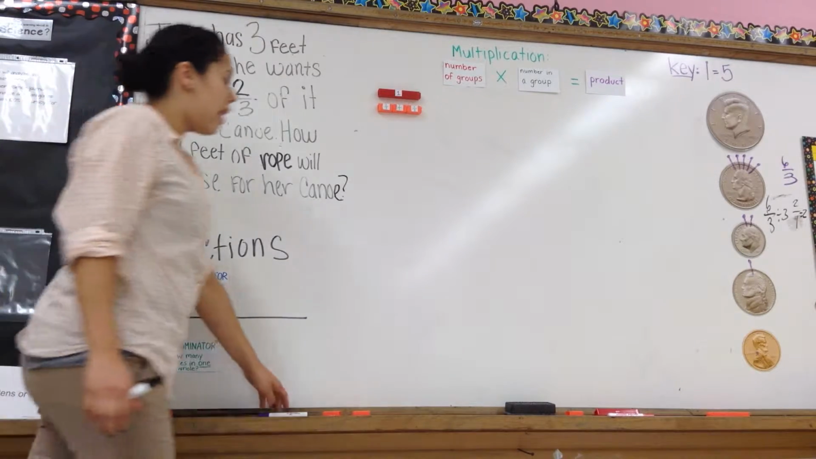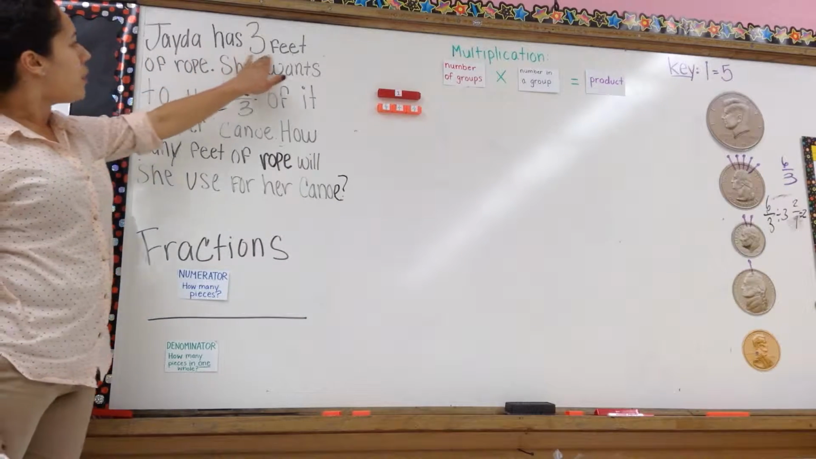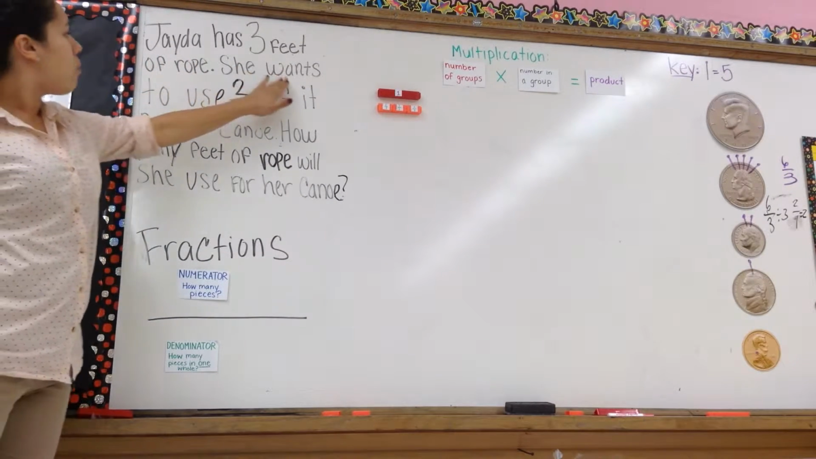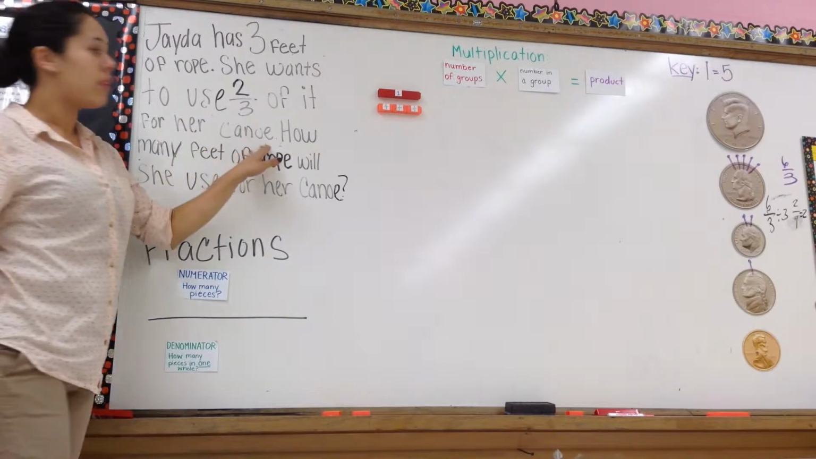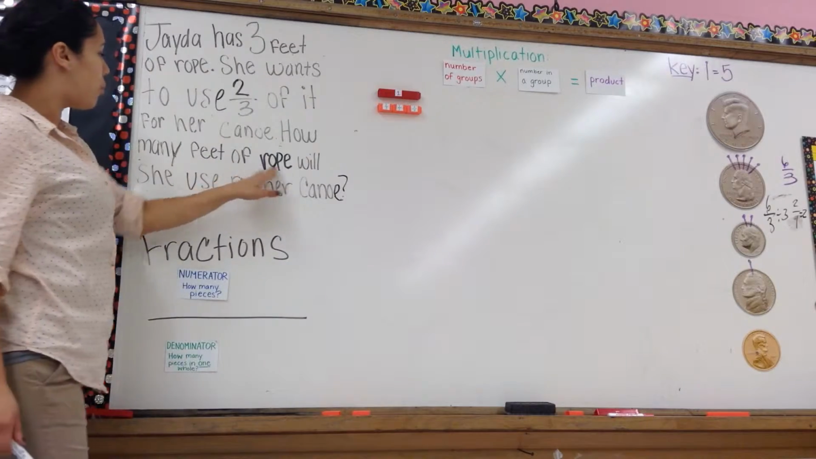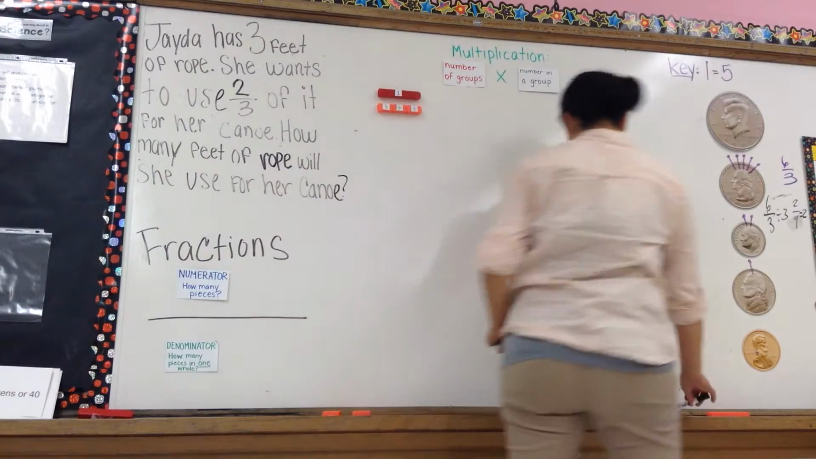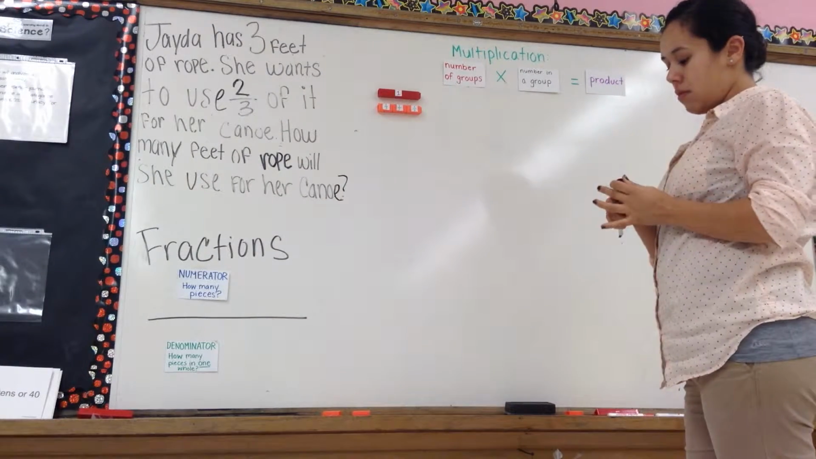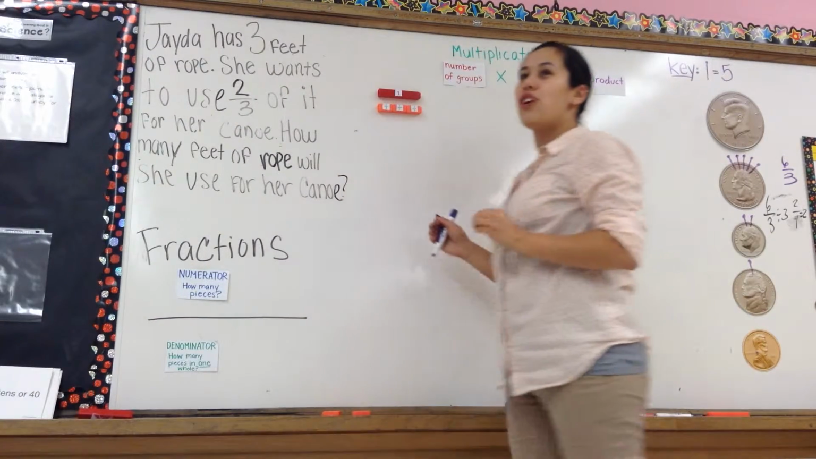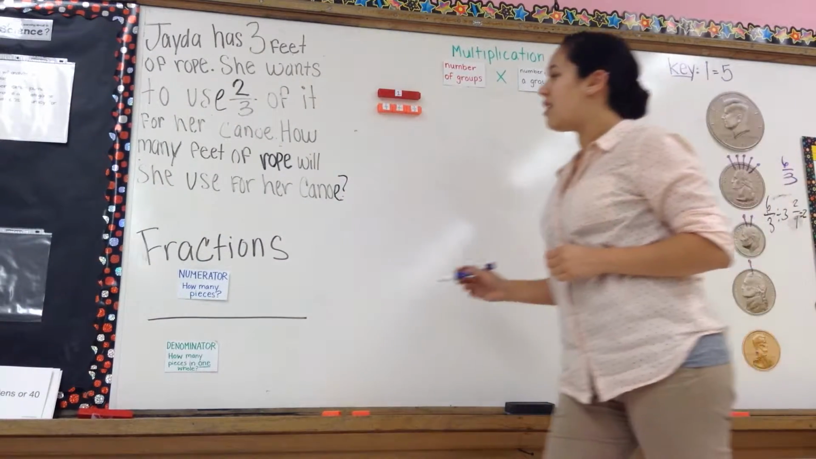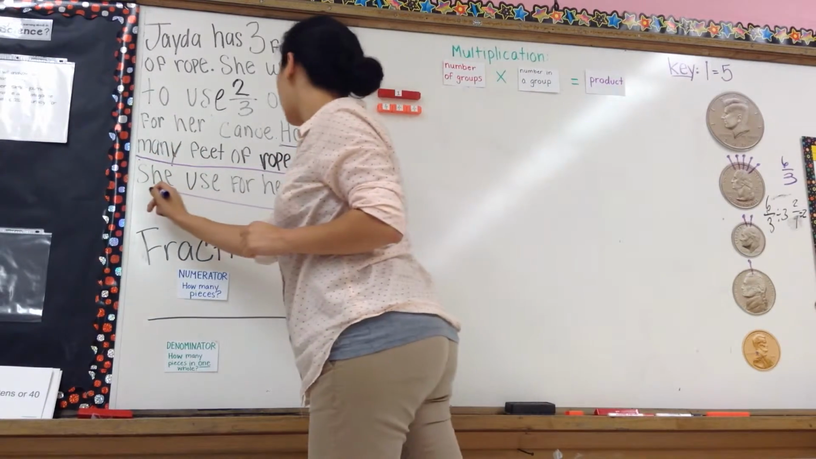So let's get started and let's read our word problem together. Jada has 3 feet of rope. She wants to use 2/3 of it for her canoe. How many feet of rope will she use for her canoe? So let's write that down. Before we write anything down, let's make sure what our question is asking us. It's asking us how many feet of rope will she use for her canoe?